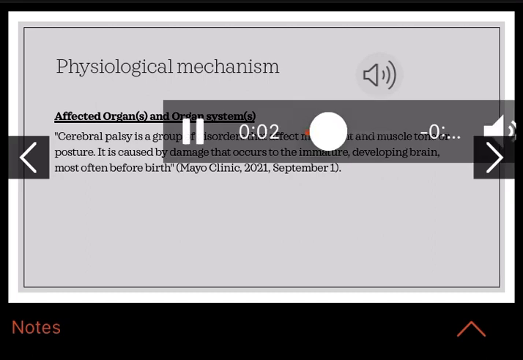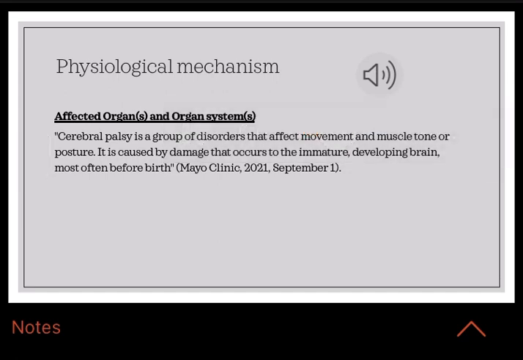According to the Mayo Clinic, cerebral palsy is a group of disorders that affect movement and muscle tone or posture. It is caused by damage that occurs to the immature developing brain, most often before birth.